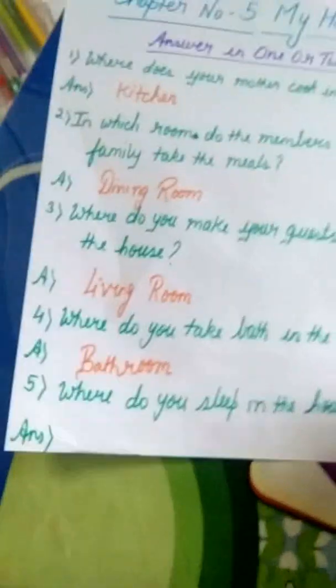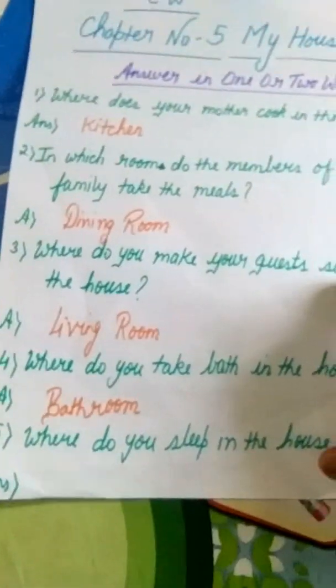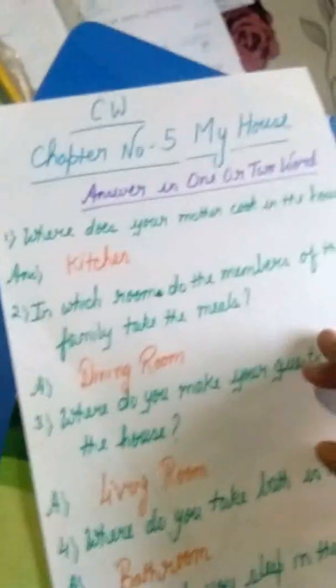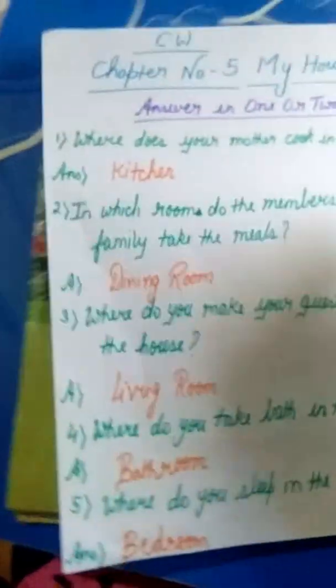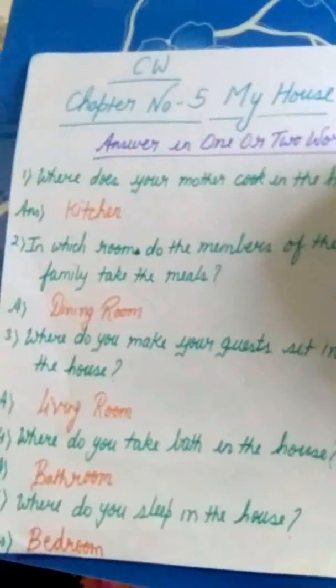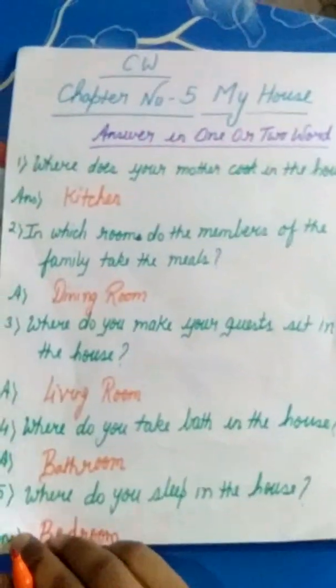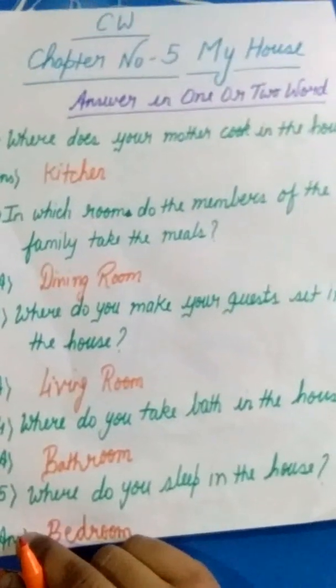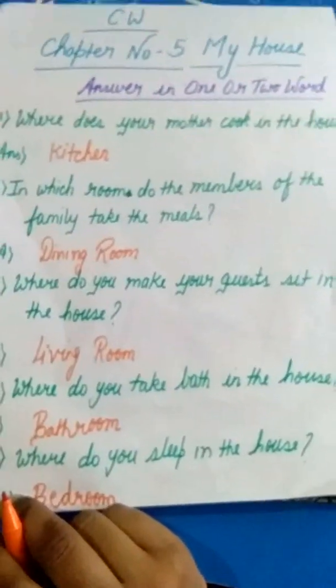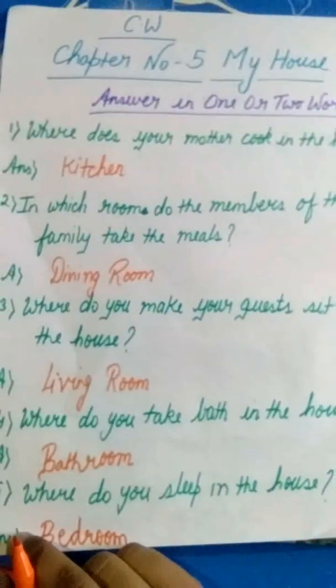Okay. The next one is, where do you sleep in the house? In which room do you sleep, children? Bedroom. So here we will write bedroom. We sleep in the bedroom. So children, everyone, see this and write this very sincerely and very correctly. Don't make a mistake, children. Please write very carefully. You all will do this classwork in your classwork copy. Correct? You all will do this very soon.